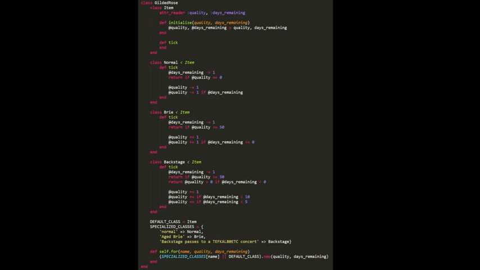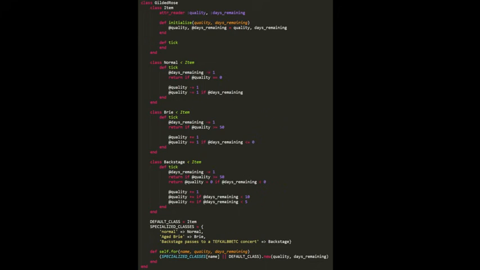But here's her solution. She puts everything in this class gilded rose. I don't understand what that's supposed to signify, but whatever. And inside we have this class item with a tick method and sort of an abstract class item with an empty tick method. And then we create 3 specializations of item. We have normal, brie, and backstage, each with their own tick methods. Because what she determined with the original branching code is that we really have 4 mutually exclusive cases.